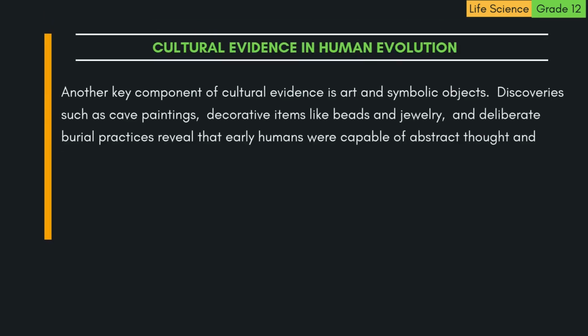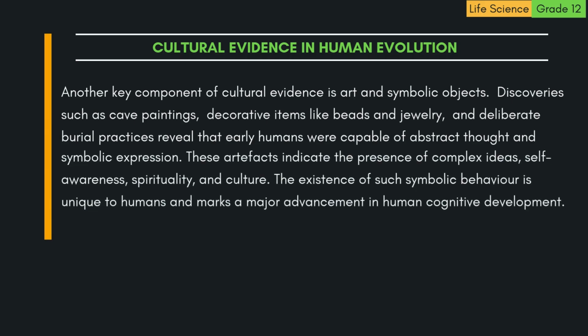Another key component of cultural evidence is art and symbolic objects. Discoveries such as cave paintings, decorative items like beads and jewelry, and deliberate burial practices reveal that early humans were capable of abstract thought and symbolic expression. These artifacts indicate the presence of complex ideas, self-awareness, spirituality, and culture. The existence of such symbolic behavior is unique to humans and marks a major advancement in human cognitive development.